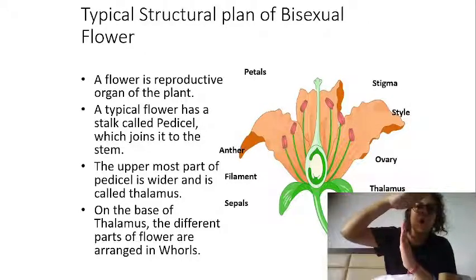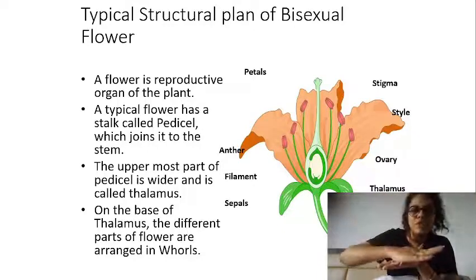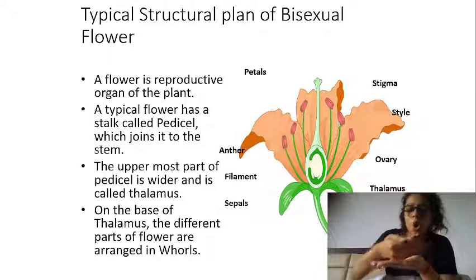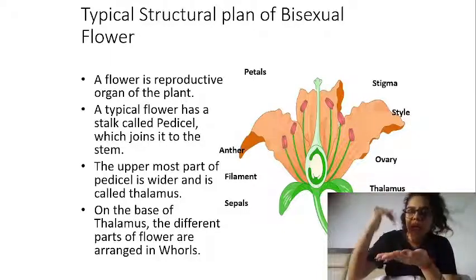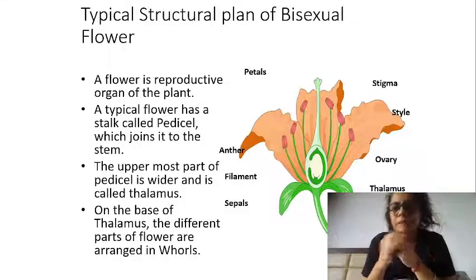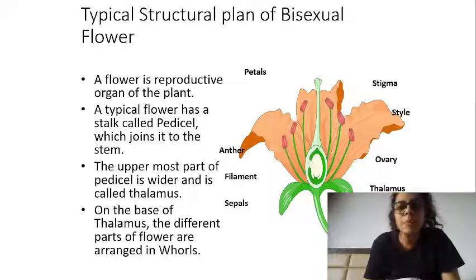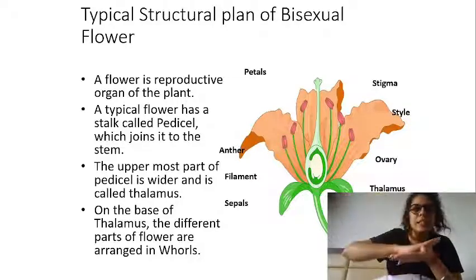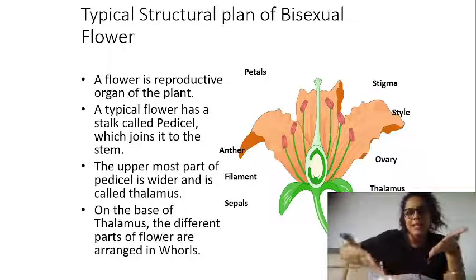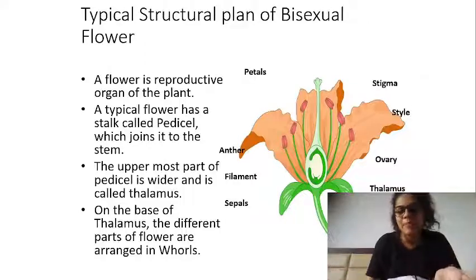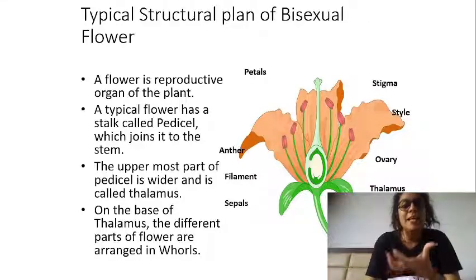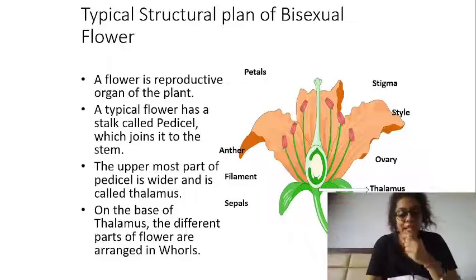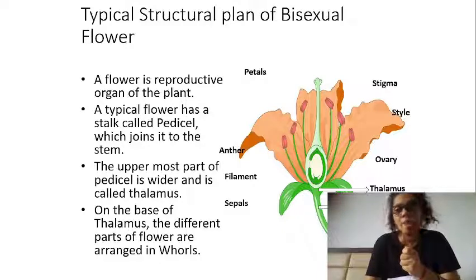If from the top I compress this shoot, what will happen? All the parts will be lying one above the other in a compact manner. That is what the flower is. How? When you compress it, there is a broad base which basically became a stem. That broad base is known as thalamus. The place from where you hold the flower, that part is known as pedicel.